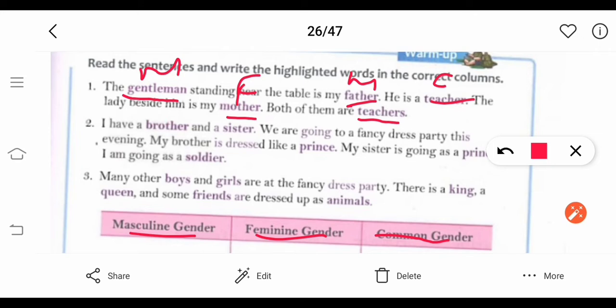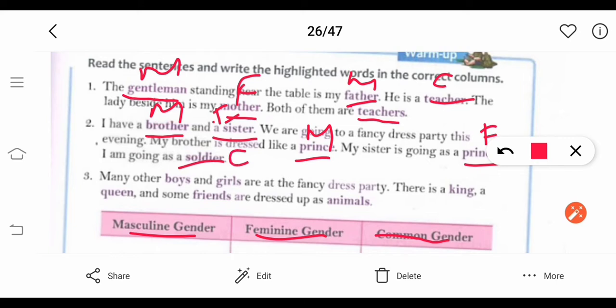Second one: I have a brother. Brother is male, so masculine gender, and a sister, female, feminine gender. We are going to a fancy dress party this evening. My brother is dressed like a prince. Prince is masculine gender. My sister is going as a princess. Princess is feminine gender, so write it in the feminine gender column. And I am going as a soldier. Soldier is common gender, so write it in the common gender column.